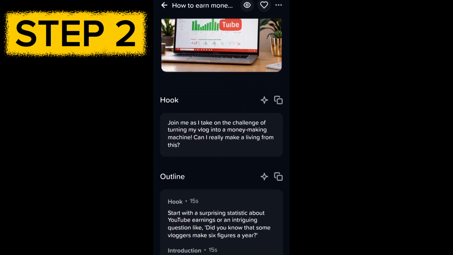So if you look right here, you can see the hook. Join me as I take on the challenge of turning my vlog into a money-making machine. Can I really make a living from this? So this is a very strong hook. Not that you will come and start your video with, oh, this, that, you understand? So this is a hook, and this particular video can actually help you with that.